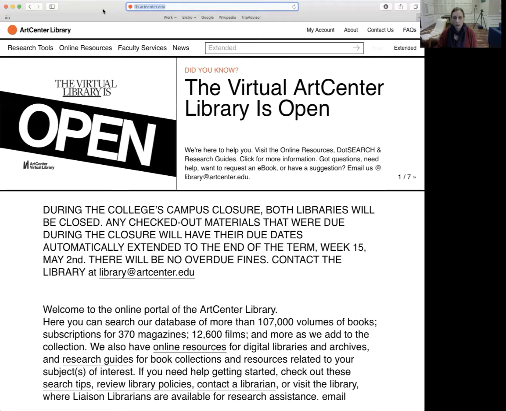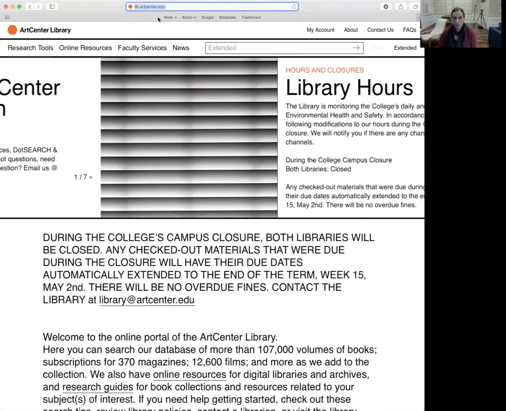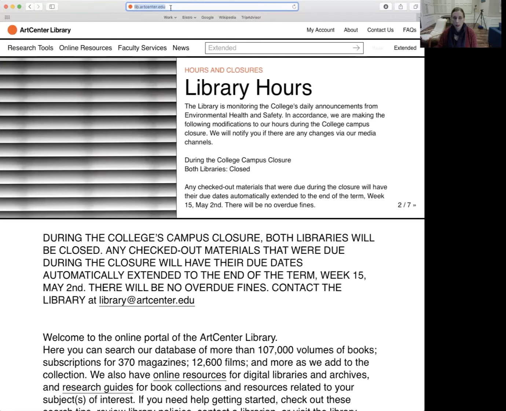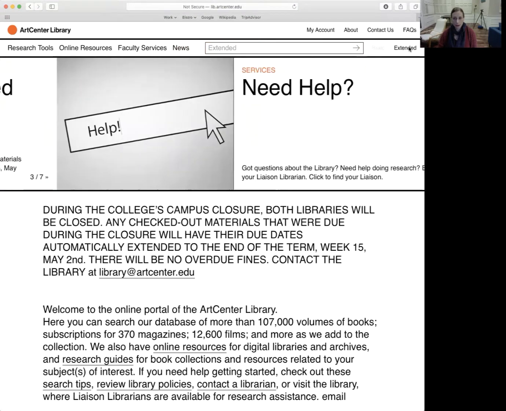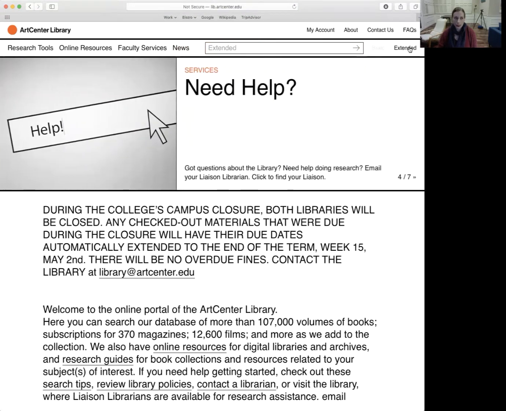So hopefully you can see the home page here, the library homepage, which is lib.artcenter.edu. And then you see this search box here with basic and extended. Extended is the search you want to use for this to access our materials online.